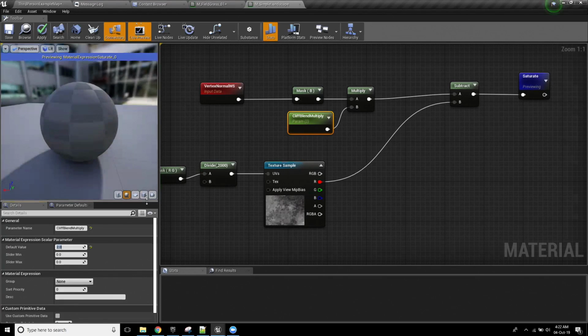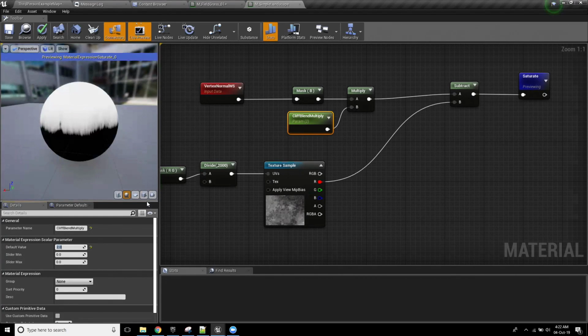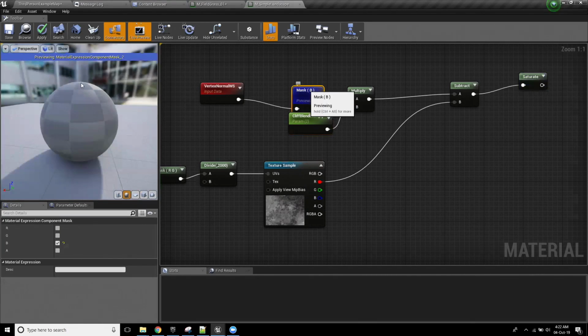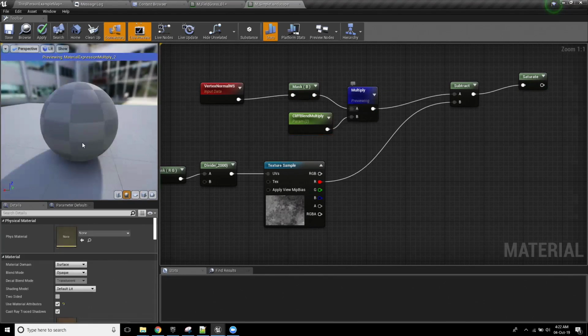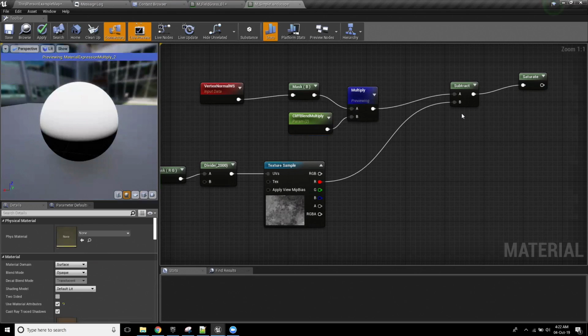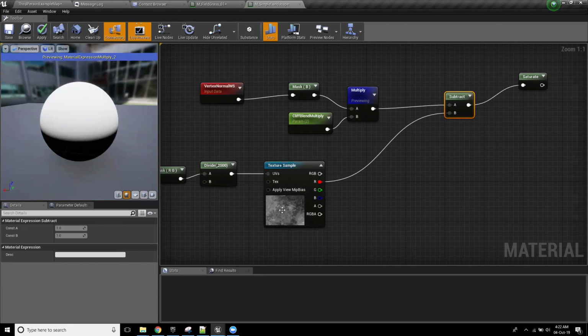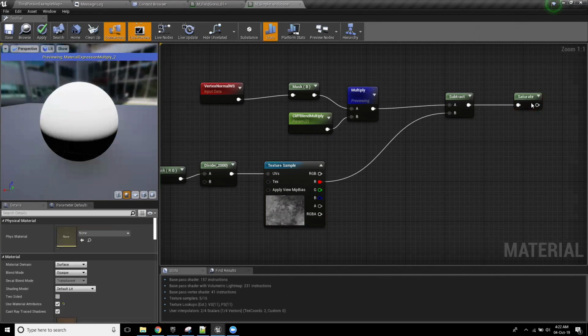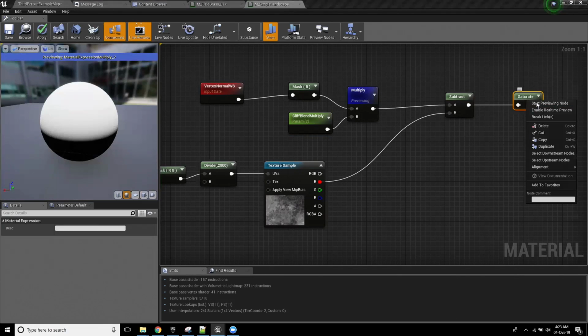54 was too high. But what that's essentially doing is this value was previously a value of 0 to 1, right? 0, 1. Now, this value is a value of 0 to 2. Now, by being a value of 0 to 2, it means even if this value is equal to 1, it's only what was initially a value of 0.5 that is now going to actually accept any change in its value, because 2 minus 1 is still equal to 1. And what a saturate is a clamp between 0 and 1. So it stops any value being above 1, it just makes it equal to 1, and it stops any value being below 0, it just makes it equal to 0.